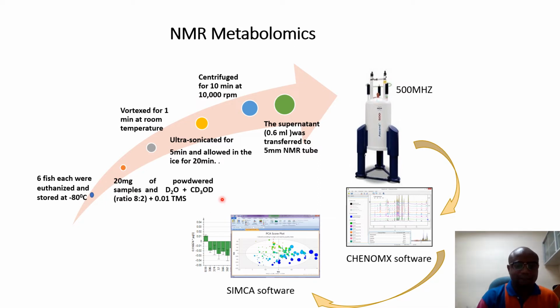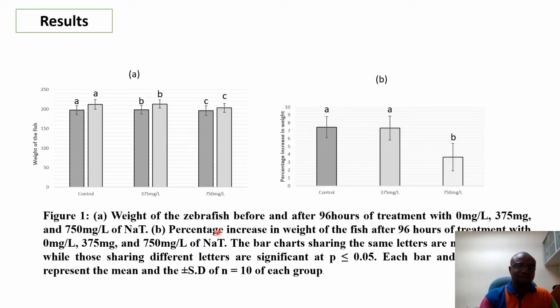For metabolomics, standard procedures are used to prepare the sample, and then the spectra of the sample are acquired using a 500 MHz NMR spectrometer. The FID file produced is processed and binned for multivariate analysis, for which we use SIMCA.